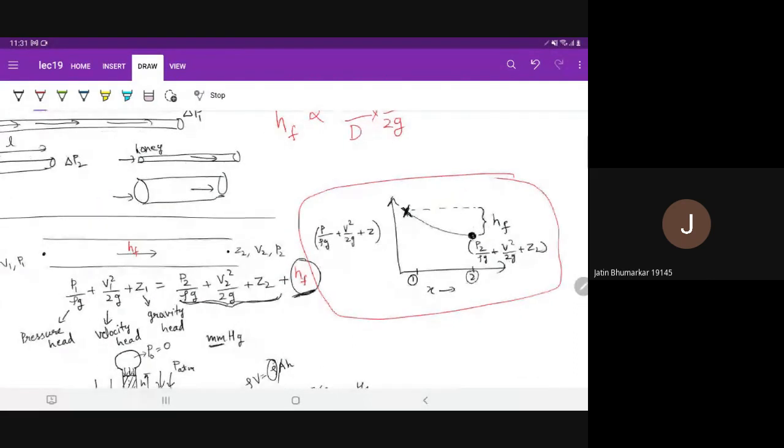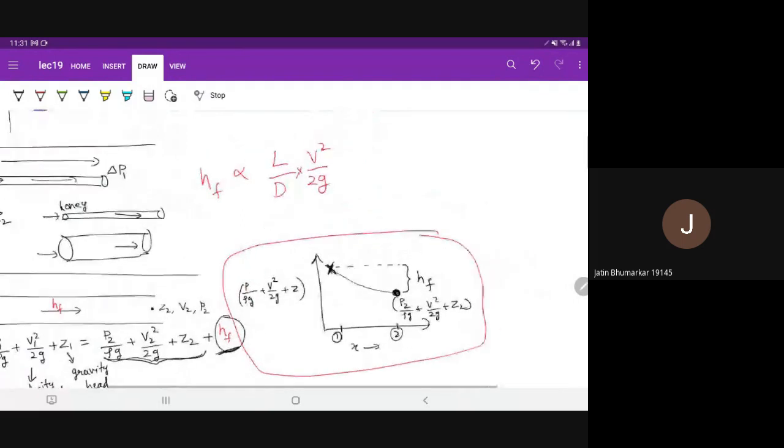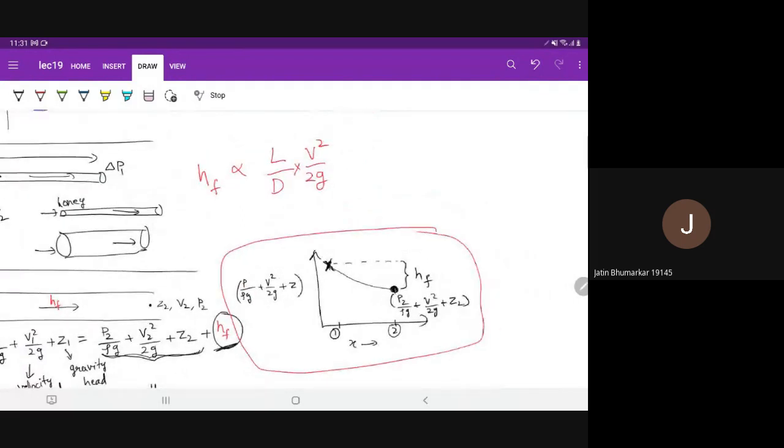So it is basically dependent on the kinetic energy of the fluid. If the fluid is not flowing at all, there will be no HF, of course. If the fluid is static, or flowing very slowly, then HF will be small.